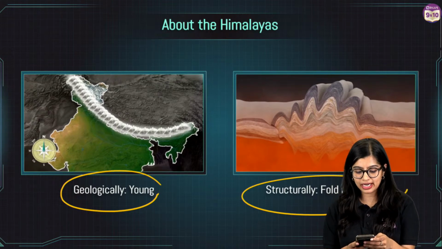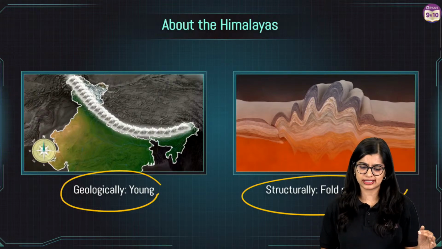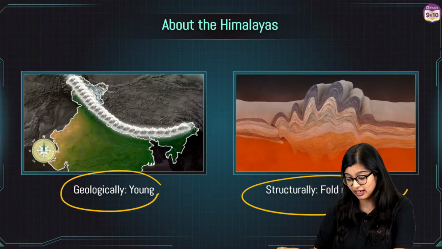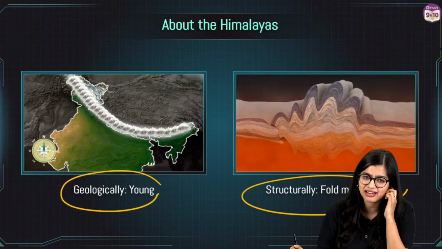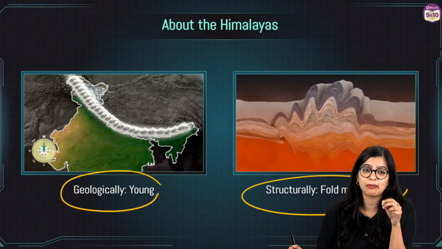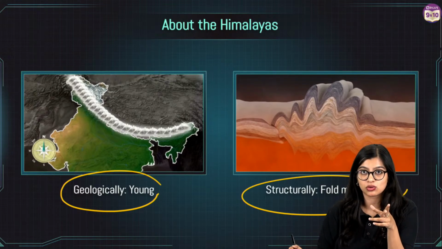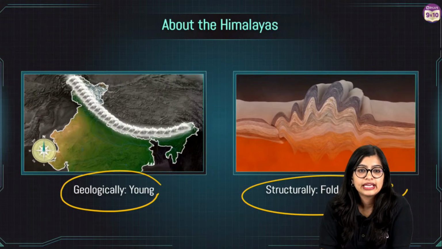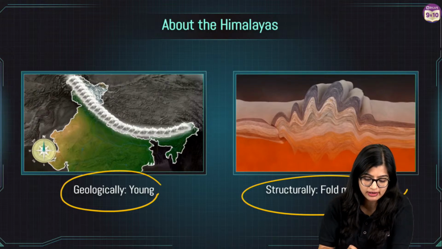Ma'am, when did this separation happen? It happened over a period of time. A few million years ago this separation happened, probably 40 million years back, I don't clearly remember. It originated from the Indo-Australian plate. Apart from folding, you have faulting also. Faulting, we may see, is a divergent kind of thing.